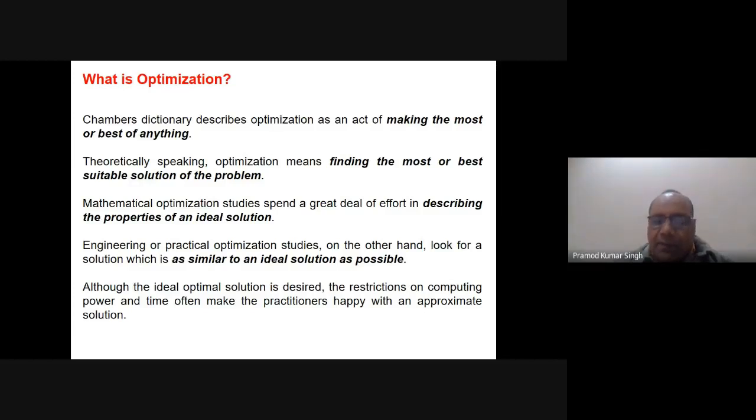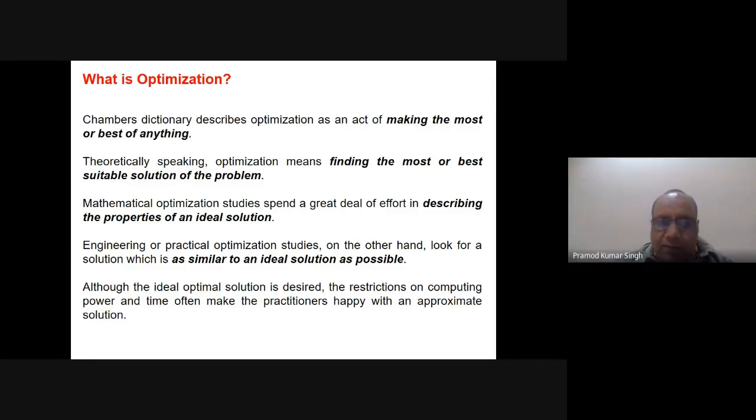Engineering or practical optimization studies, on the other hand, look for the solution which is as similar to an ideal solution as possible. Whenever I take the optimization problem from the engineering or practical point of view, what I think is: what is the best solution which I can find in a limited time and limited space? When I say time and space, I mean the computational complexity and the space complexity, because being a computer engineer, I always think in these terms. So the computer scientists, those who solve problems by designing algorithms, are mostly looking into this.